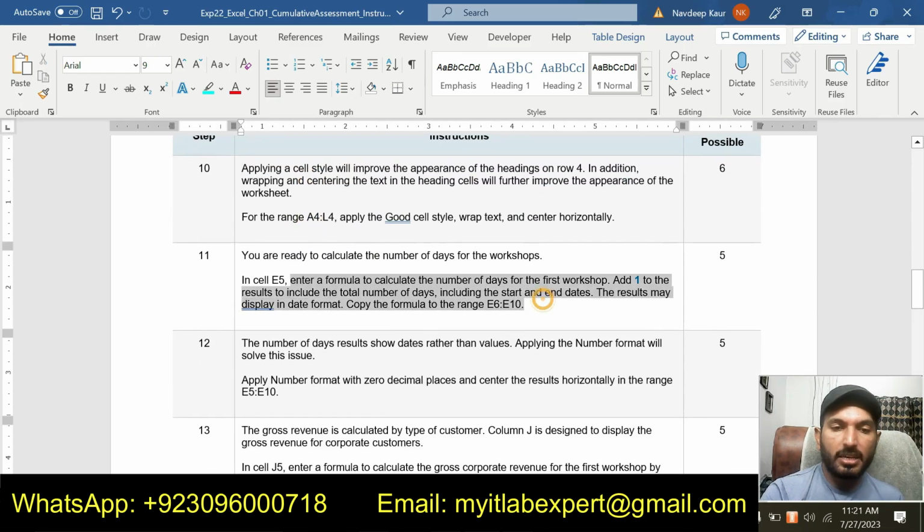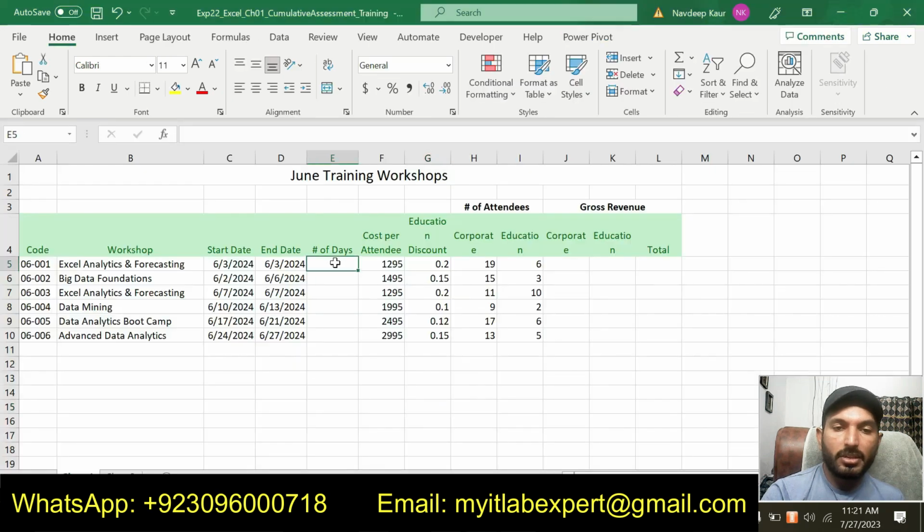Now let's move to the next step, that is step number 11. You are ready to calculate the number of days for the workshops. In cell E5, enter a formula to calculate the number of days for the first workshop. So now in E5 we are going to calculate the number of days for the first workshop, that is Excel, Analytics and Forecasting.